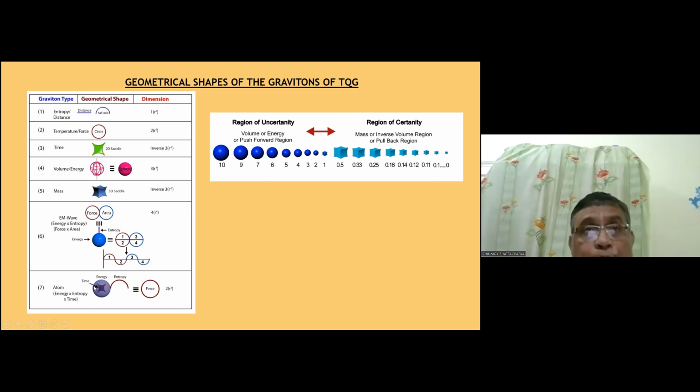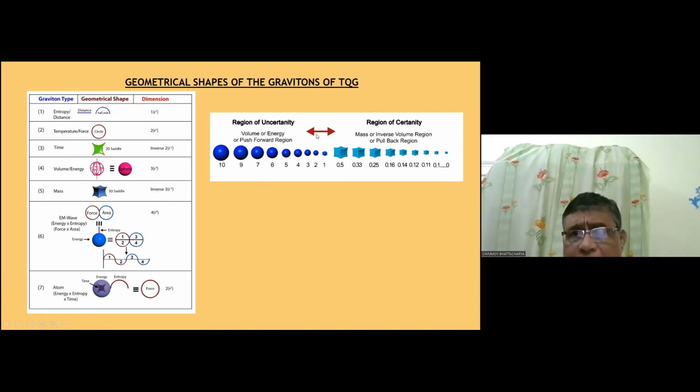Now, what is an atom? The atom's geometry is ultimately shown. We have developed this relation that an atom is nothing but a hybrid of energy, entropy, and time. So atom is energy into entropy and time. If energy, entropy, and time all have their own geometry, the geometries cancel out each other, and ultimately what is left is a circle, and that is a force. And we all know the atoms are the symbols of the forces.